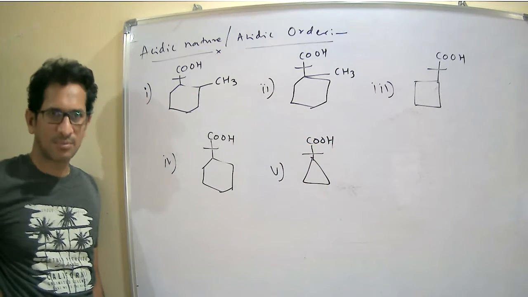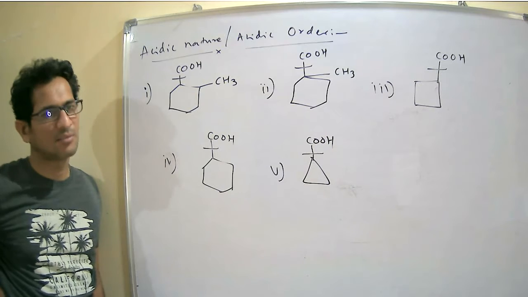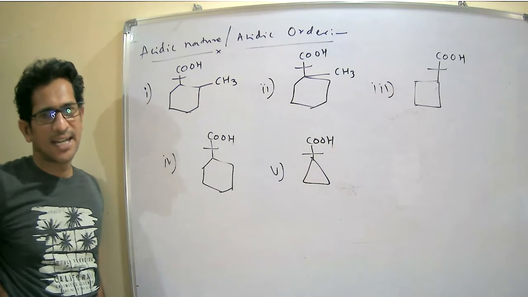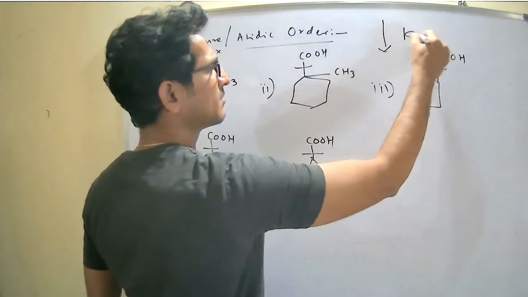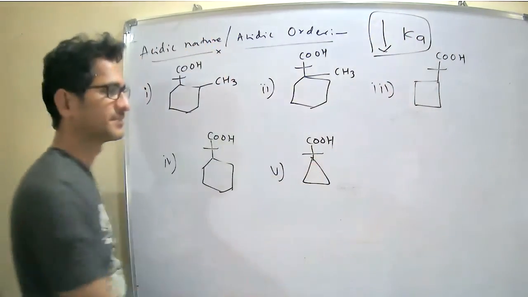So these are the different compounds given, and arrange them in decreasing order of Ka.